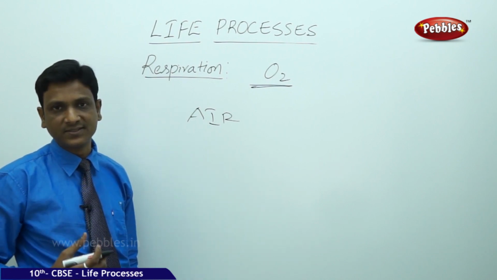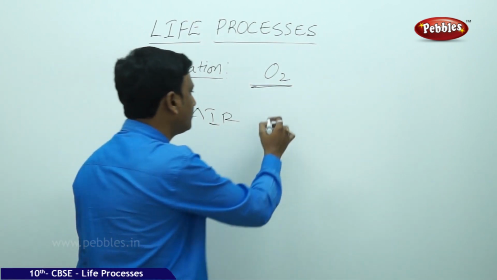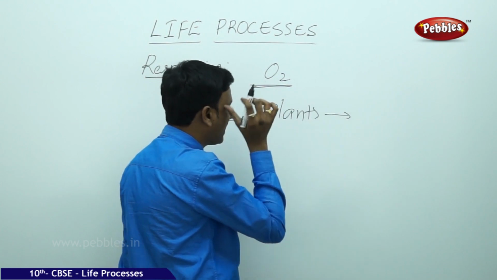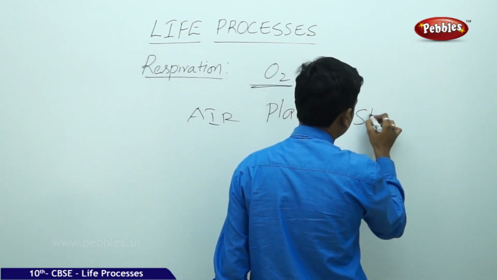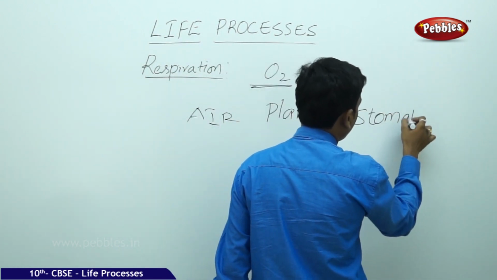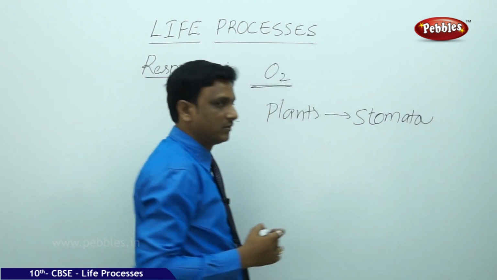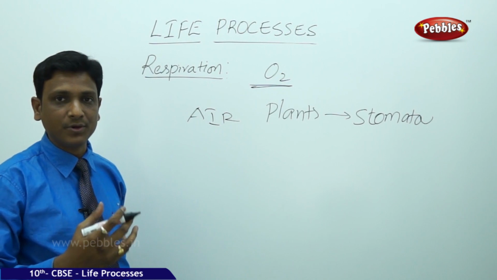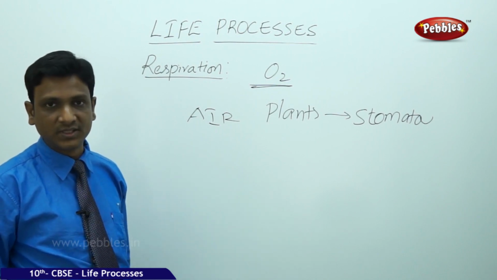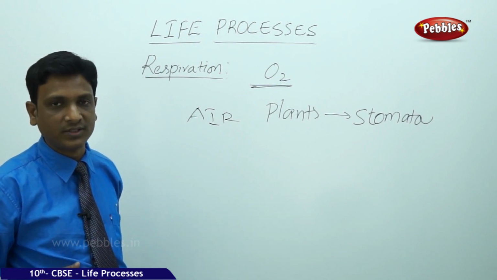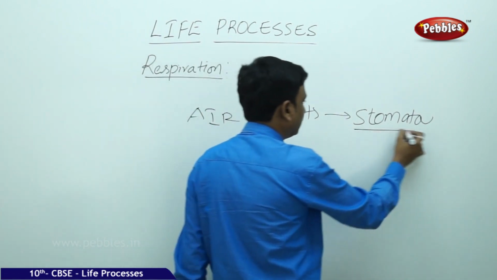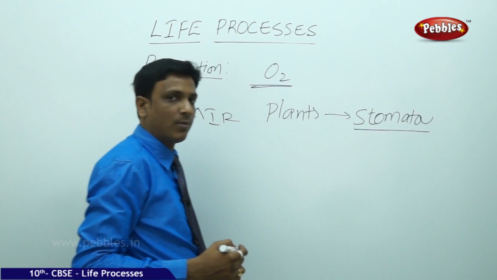So how do organisms obtain this oxygen? If you see plants, they have special pores called as stomata through which the oxygen can be taken in. Of course, the plant produces oxygen and releases out, but sometimes when the photosynthesis is not done, the plant may take oxygen from outside even. That happens through the stomata. In this way, the oxygen is supplied to the bodies of plants.